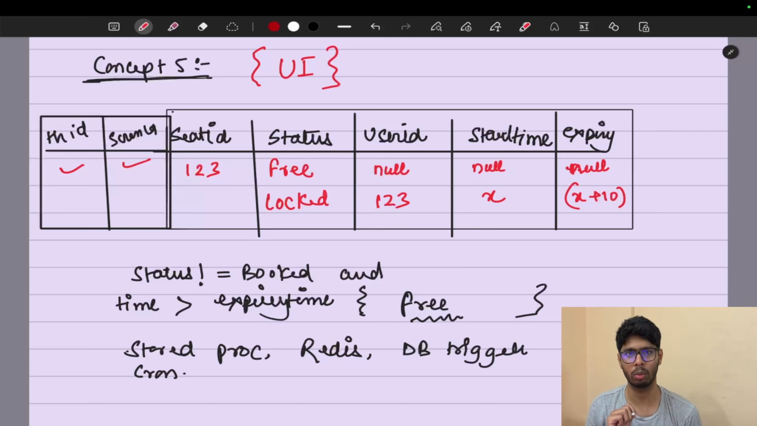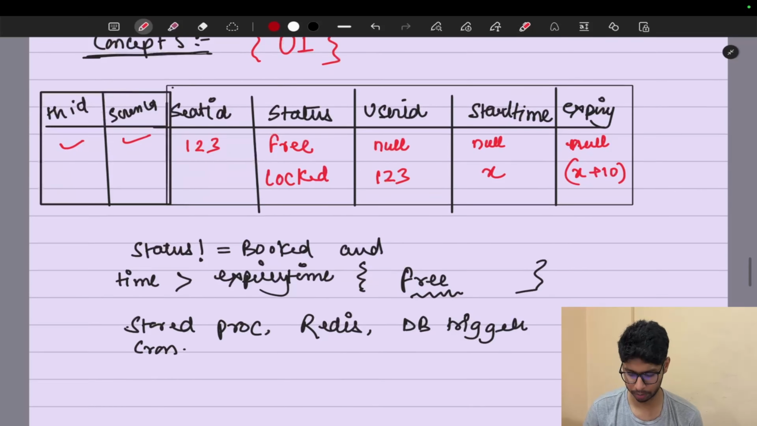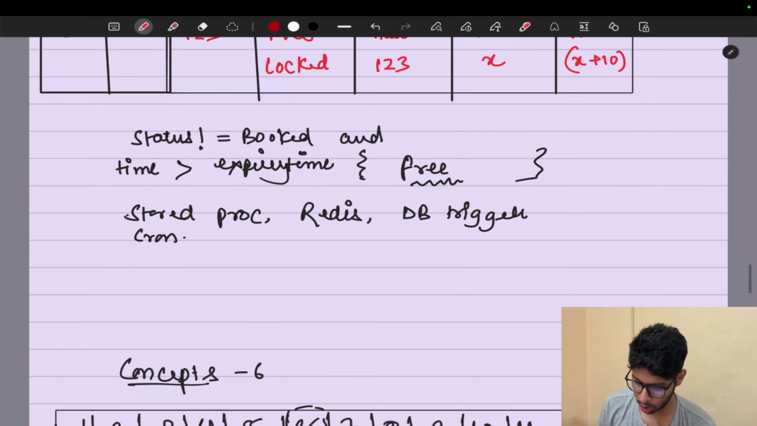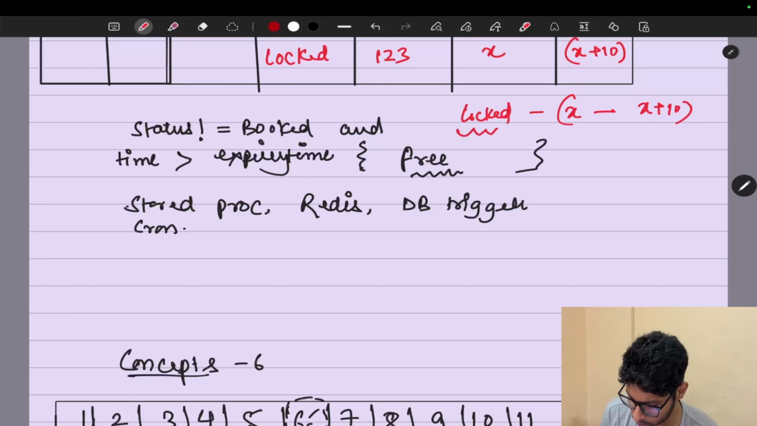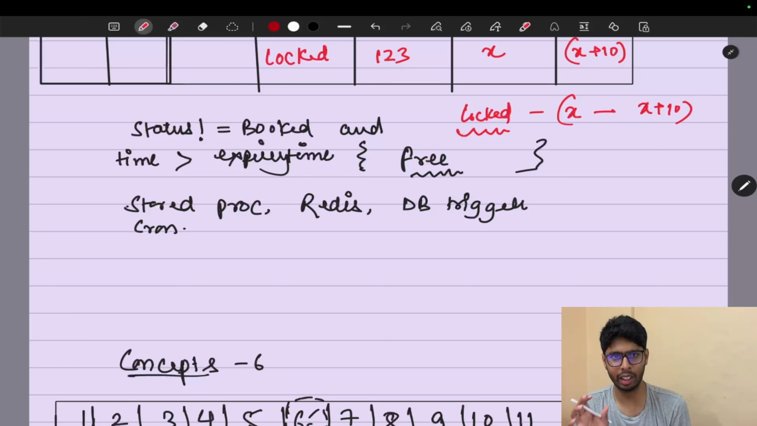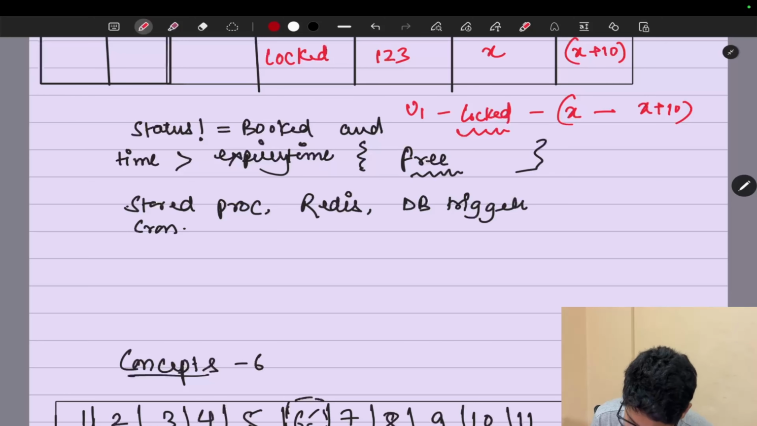There is one more thing we can store, that is x, and instead of the expiry time we can just store 10 minutes and compute after that. There can be different approaches, but I'm just storing x and x plus 10. We're directly storing the timestamps. But there is a problem. Let me tell you about it in this whole approach. The problem is very simple. There is a time range x to x plus 10 where the status is locked. But in that time range, user one didn't make any transaction.